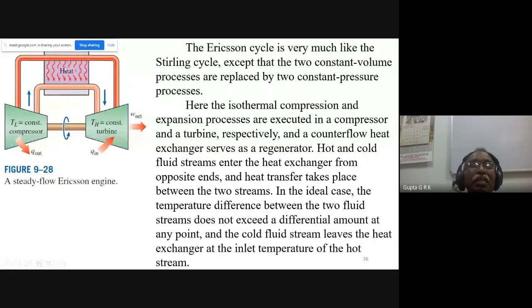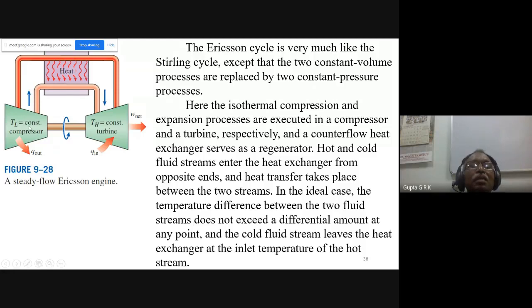But this is isobaric, because, as I told, in the heat exchanger, combustion chamber, all those things are constant pressure processes. Because it is a steady flow system, there will be constant pressure. Heat rejection takes place from here to here. Okay, and then there will be compression. And during compression, there will be an increase in the temperature, but I bring the low temperature reservoir here and take away the heat. So actually it is TH here, and it loses heat here to become TL.